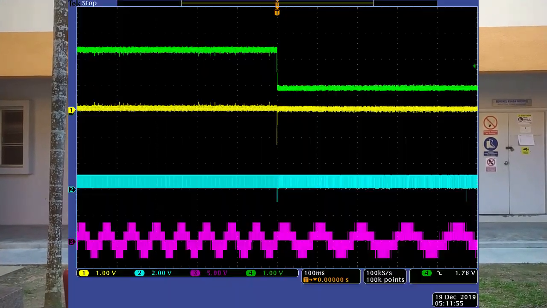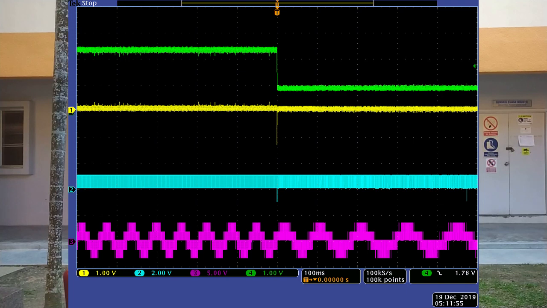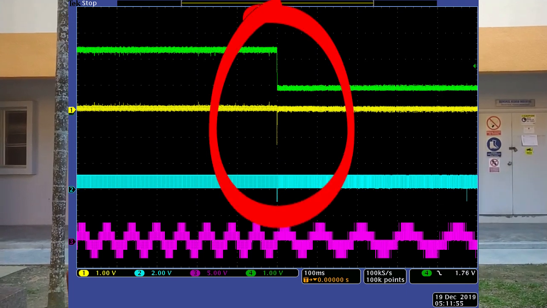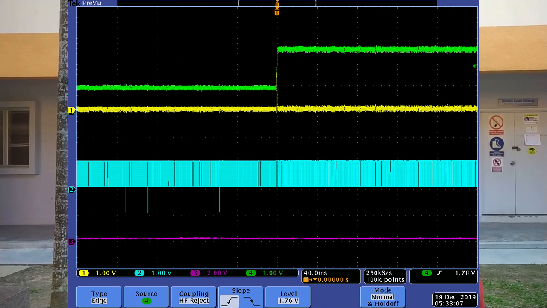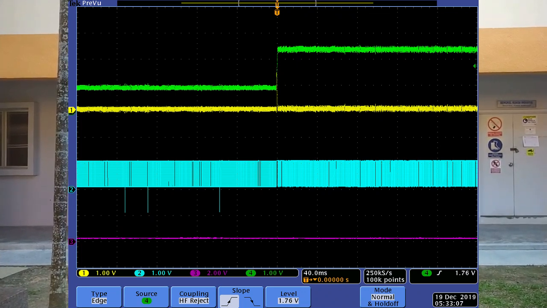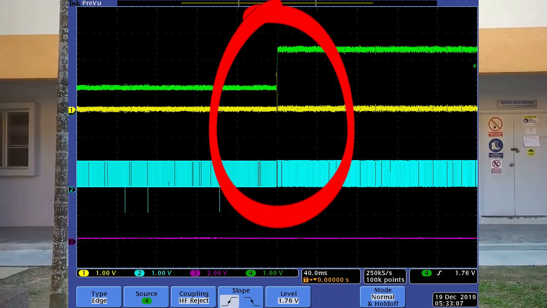The first one is the zoom out version, when I change from the positive torque to negative torque. You can see here the torque error happened there. Okay, so this is when the negative torque changed to the positive torque. You can see the torque error.